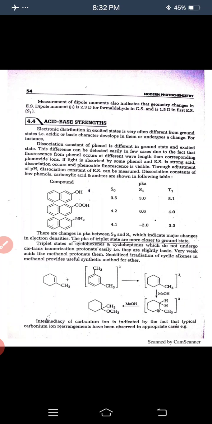Intermediacy of carbonium ion is indicated by the fact that typical carbonium ion rearrangements have been observed in appropriate cases.